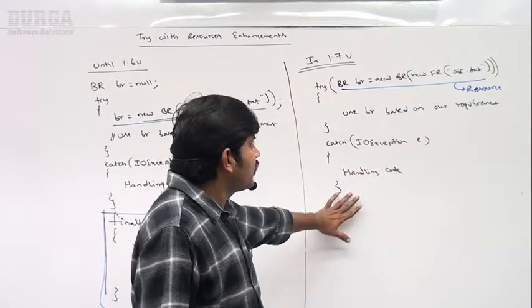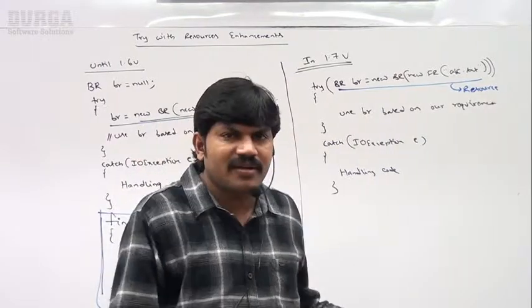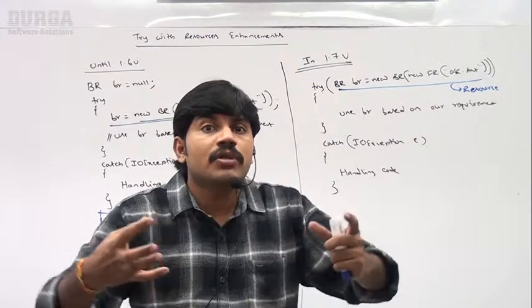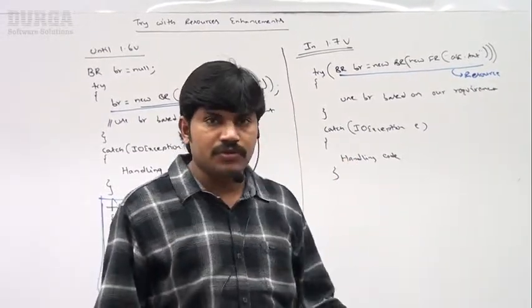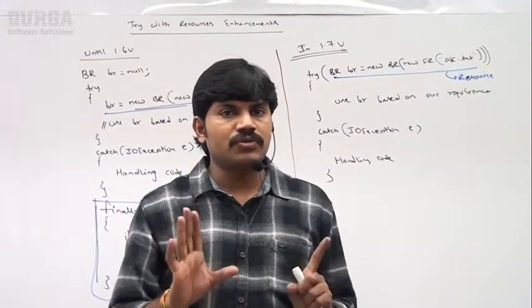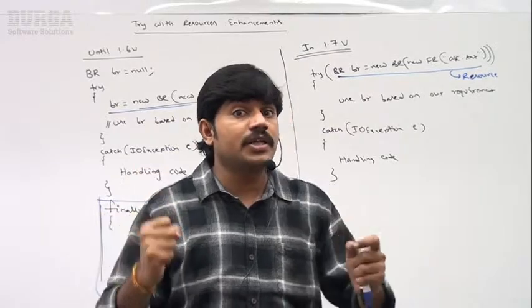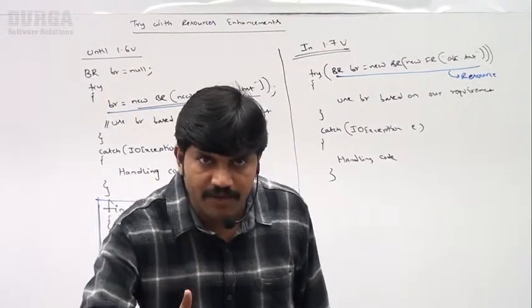But related to this, there are multiple conclusions. Anyway, we started try with resources, right? Let me spend another 15 or 20 minutes so that we talk about multiple conclusions with respect to try with resources. Once those conclusions are completed, then we will discuss what advantage we get in the 1.9 version and what extra things were added. Clear for all of you, right? That's all, sir.